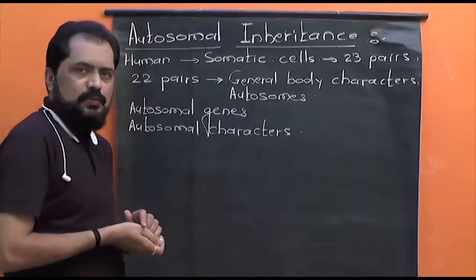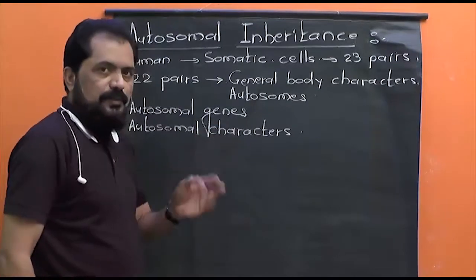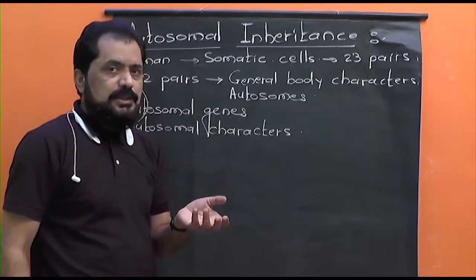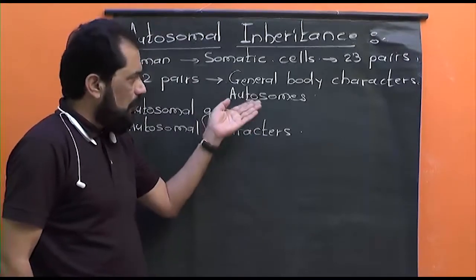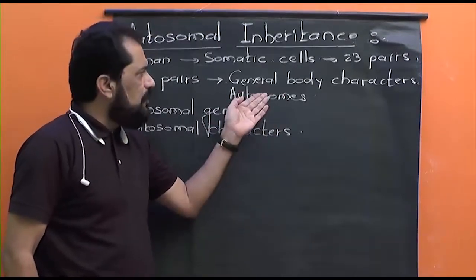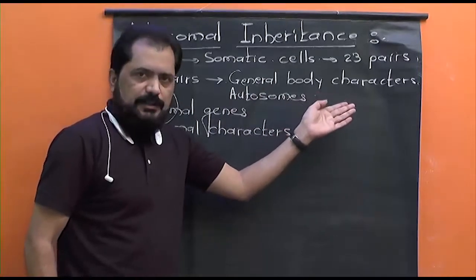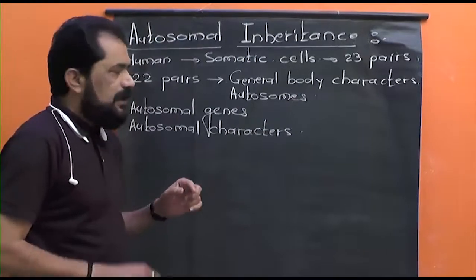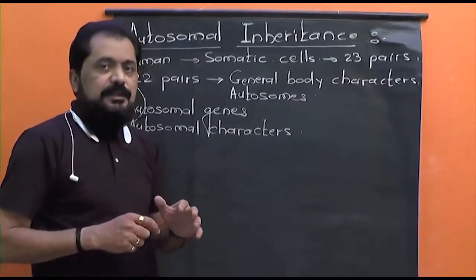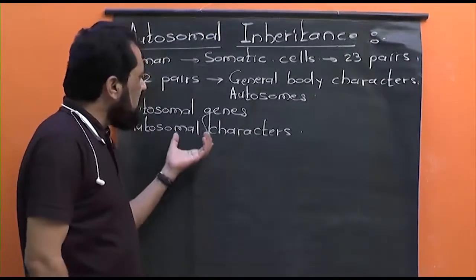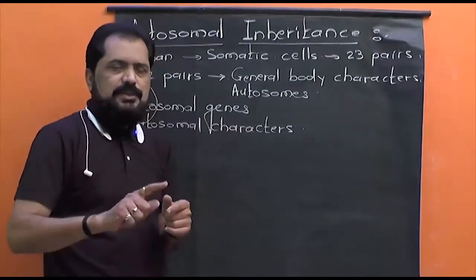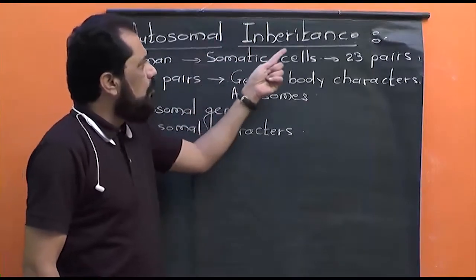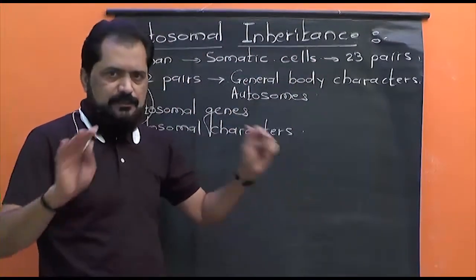Autosomal characters means the characters which are controlled by the autosomal genes. And what are autosomal genes? The genes present on autosomes and responsible to control the general body characters, somatic characters except sex. And the inheritance, that is the transmission of such autosomal characters from generation to generation, is simply known as autosomal inheritance. Meaning is very simple.